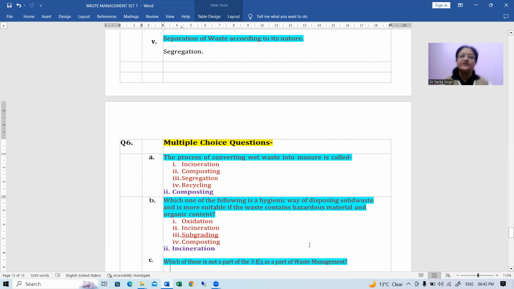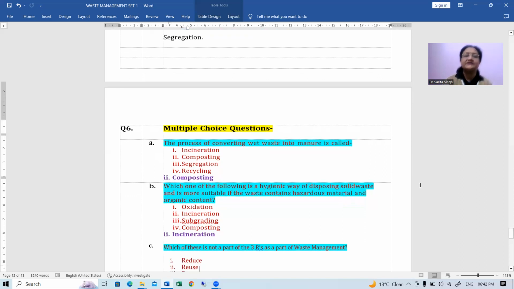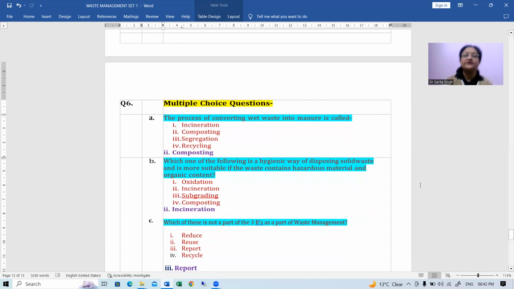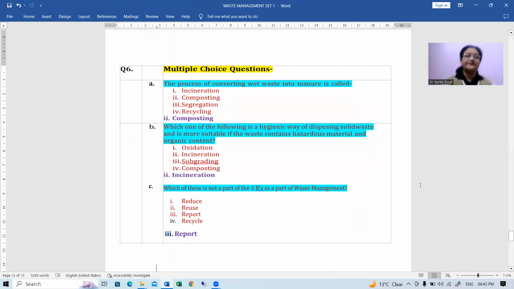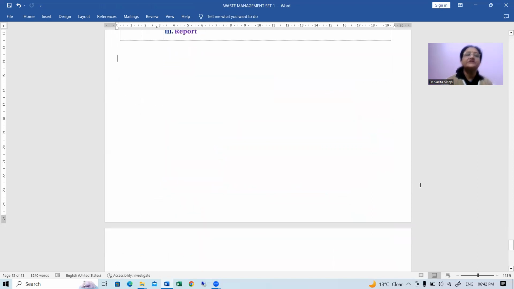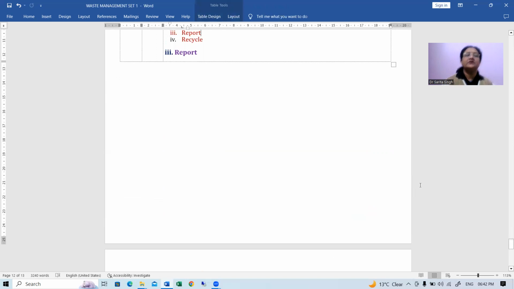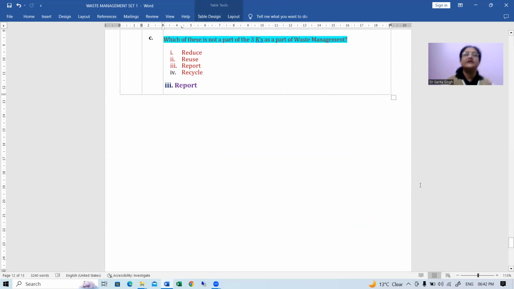The first one is: the process of converting wet waste into manure is called incineration, composting, segregation, or recycling? It is composting. Number two: which one of the following is a hygienic way of disposing solid waste and is more suitable if the waste contains hazardous material and organic content? Oxidation, incineration, subgrading, or composting? It is incineration.